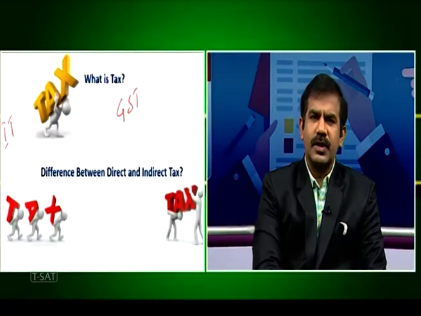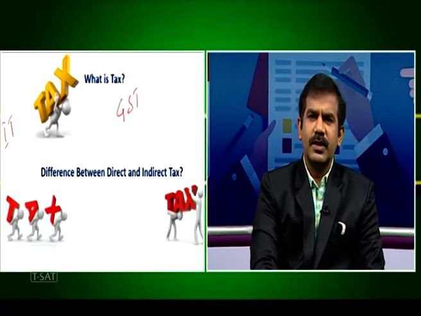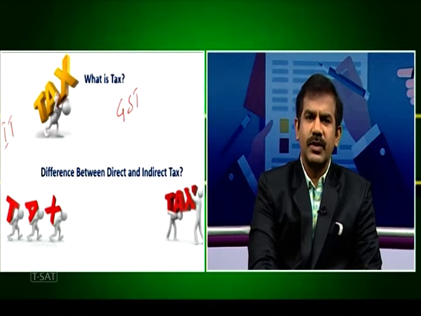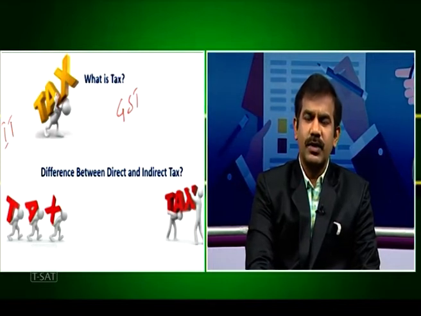Whereas take the case of indirect tax. Let me give the example of GST. GST, the goods and services tax, is a tax levied upon the goods and services we consume. The one who consumes these goods and services bears the burden of payment of the tax. Of course, you don't directly pay these taxes to the government of India, but the one who sells these goods and services collects from us and pays the taxes.